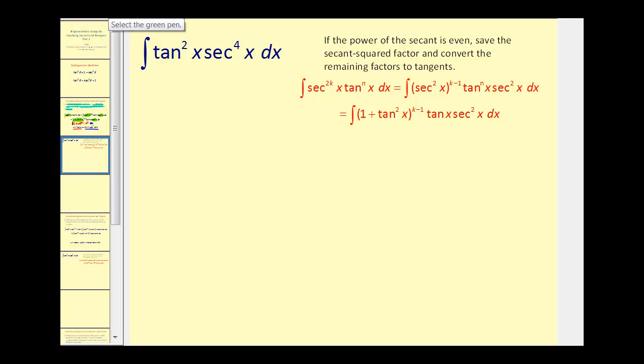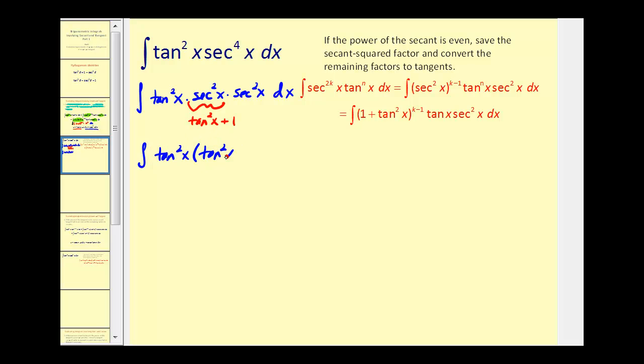The first step is to rewrite this, saving a factor of secant squared. So we're going to save this factor of secant squared and convert this factor to tangent squared x plus 1. So then we'd have tangent squared x times tangent squared x plus 1 times secant squared x dx. So we still have this extra factor of secant squared x, but if we let u equal tangent x, then differential u will equal secant squared x dx.